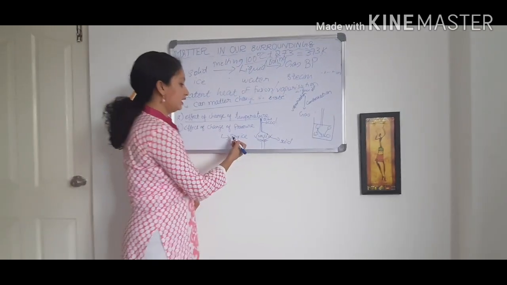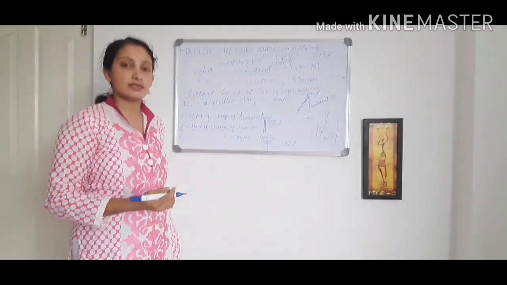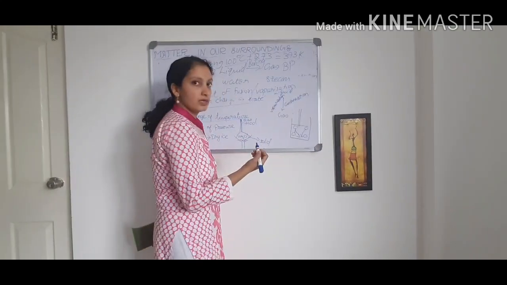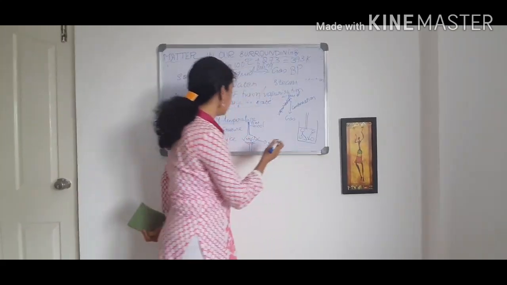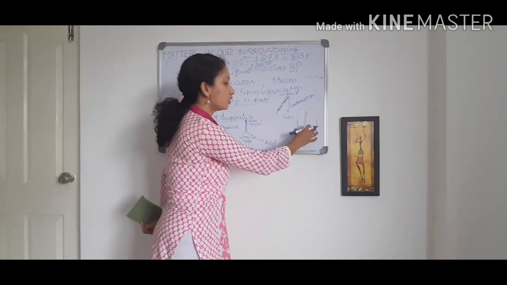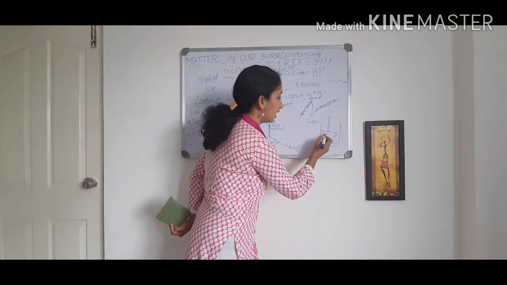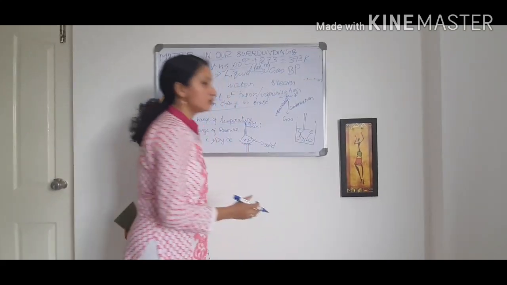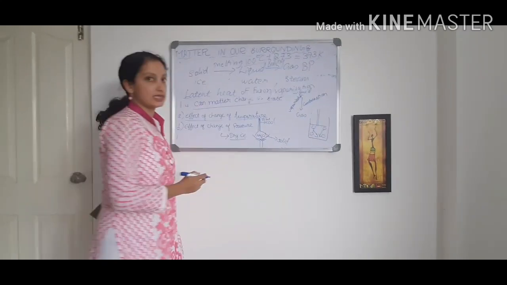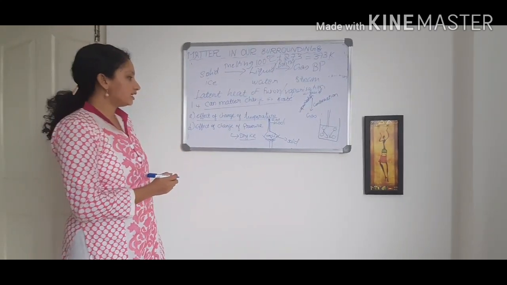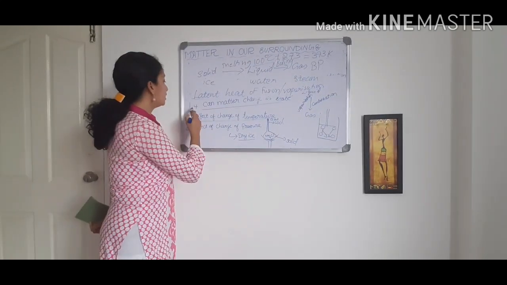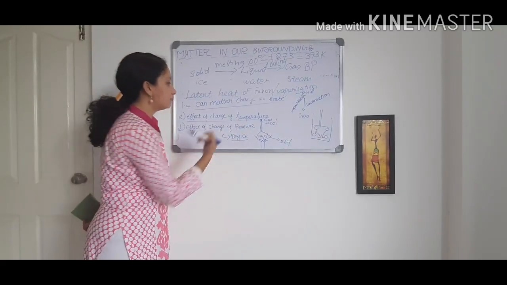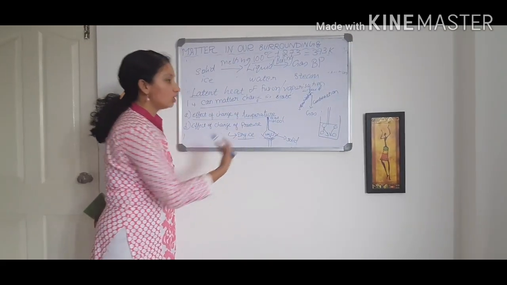Right? So one example I can give you, dry ice. What is dry ice? Solid form of carbon dioxide. We are taking carbon dioxide gas. This gas can be changed into solid form by this process, compression. We are compressing it so that the solid form is attained. It is called as dry ice. So these many things we have explained under 1.4. Can matter change its state? The first one is effect of change of temperature. Second one is effect of change of pressure.